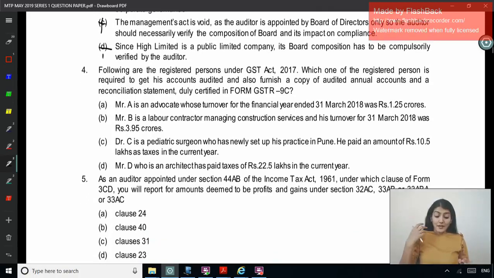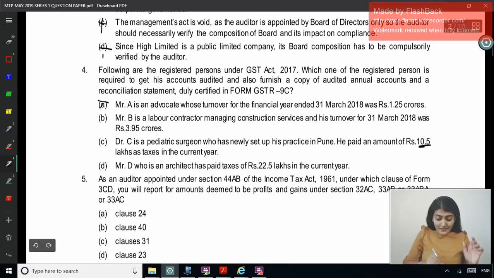Mr. B is a labor contractor managing construction service and his turnover is 3.95 crore. D is a pediatric surgeon who has newly set up his practice in Pune. He paid an amount of 10.5 lakh as taxes in the current year. So newly set up his practice has paid an amount of 10.5 lakh. Will that come to 2 crore again? As taxes, and who is an architect has paid taxes of 22.5 lakh in the current year. So is it based on the quantum of taxes that GSTR 9C is required to be filed? No. So again these 2 points are not valid. So that 2 crore. So the correct answer over here is B.